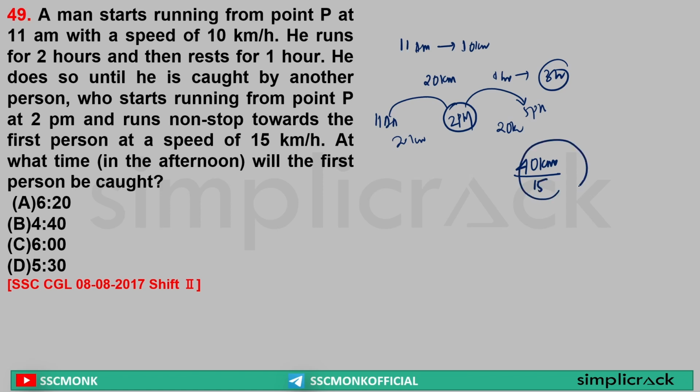So the second person will take this much time. That is equal to 40 by 15, that is 2 hours plus 10 by 15 multiplied by 60, because I have to make it into minutes, 15 4s are 60. So 2 hours 40 minutes the person will take from 2 pm to cover this distance. So the total time that will be reached is 4:40 pm. So by 4:40 pm the second person will have caught the first person. Clear?